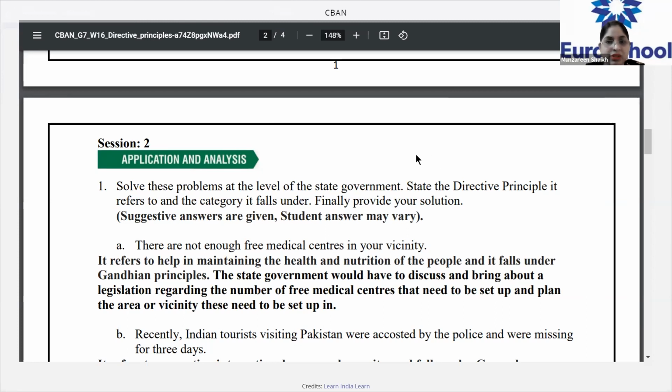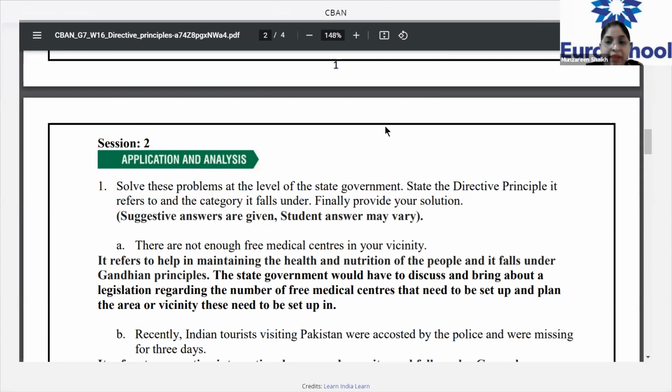All right, let's begin. Number A, there are not enough free medical centers in your vicinity. That means the place where you all are living, you do not have enough free medical centers.